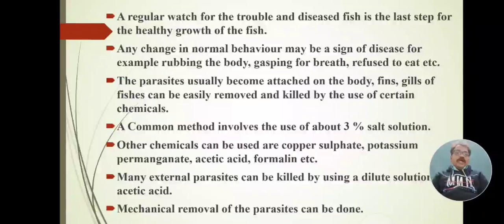Fishes can be easily treated and the parasites killed by use of certain chemicals. In such affected fishes, the tail portion, fin areas and mouth become brittle, or the gills are choked up and cut down. At that time the parasite usually becomes attached on the body, fins and gills, and can be easily removed and killed by the use of certain chemicals.